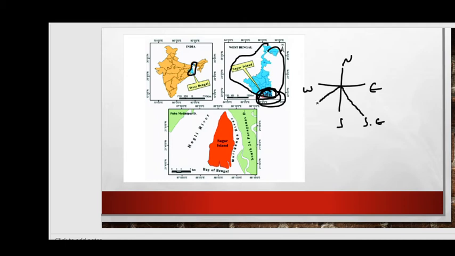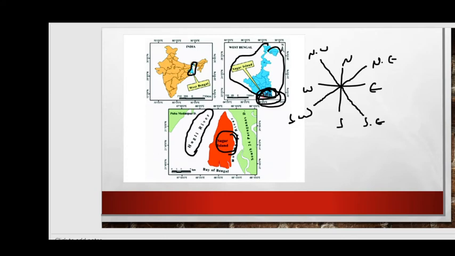If the direction comes here, it will be called southwest. If it is coming in this direction, it is called northwest. If it is coming in this direction, it is called northeast. In this way you have to mark the locations. Right friends, so it is your Sagar Island. I hope you can see here, and it is the Hooghly river.